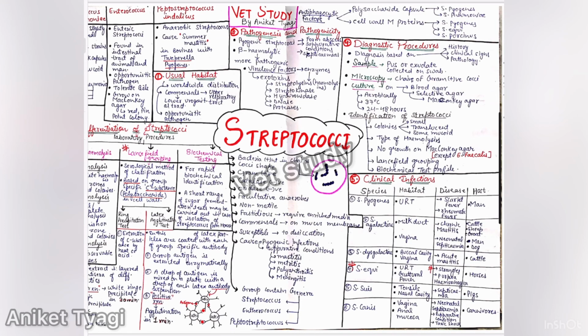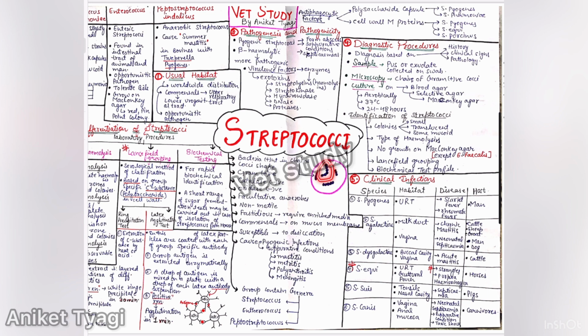So today we are going to discuss the Streptococci. This Streptococci group has different bacteria, and the bacteria under this group are Streptococcus, Enterococcus, and Peptostreptococcus. These bacteria can infect many animal species, and they generally cause suppurative conditions like mastitis, metritis, polyarthritis, and meningitis. The general characteristic of these bacteria are as follows: they are present in chains